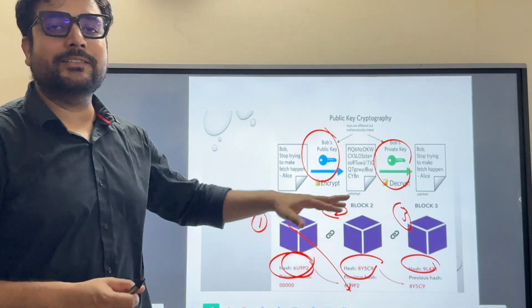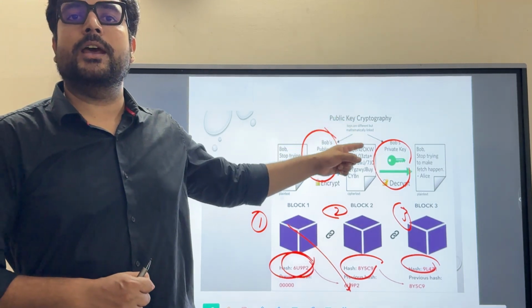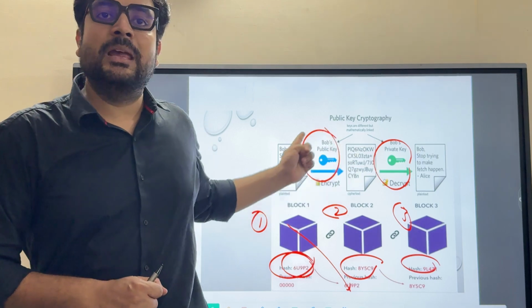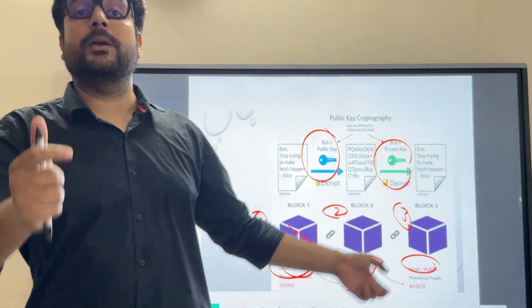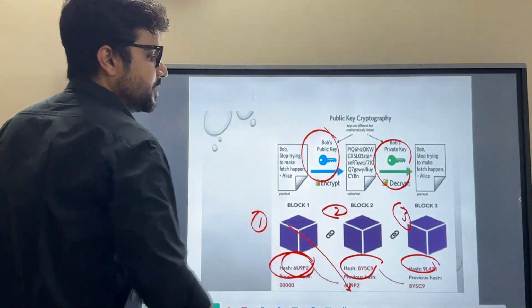So this is the system called the blockchain, which is directly associated with cryptography, where encryption and decryption would be performed on the basis of two keys, namely public key and private key. Remember, private key is the one which is like a pin of 4 digits or 6 digits required at the time of the transaction.